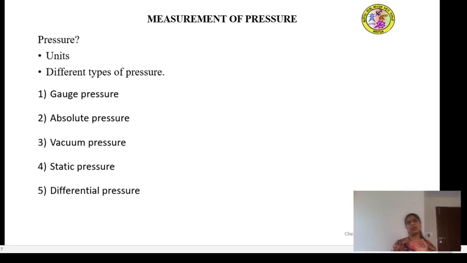All these unit relationships you have already learned in your previous classes, especially in your third semester, in the subject called momentum transfer. In the first unit itself, we learned what pressure is, the properties of a fluid, different types of pressure, and also different types of pressure measuring devices, especially different types of manometers.